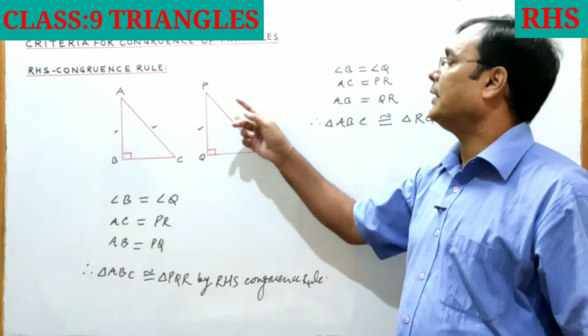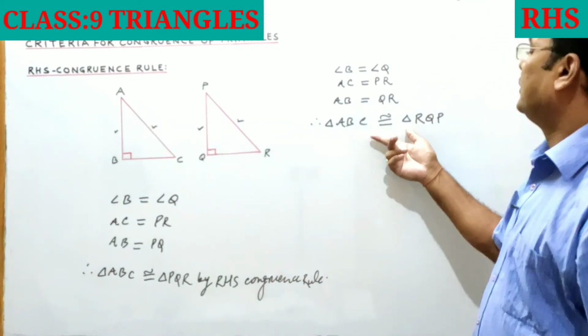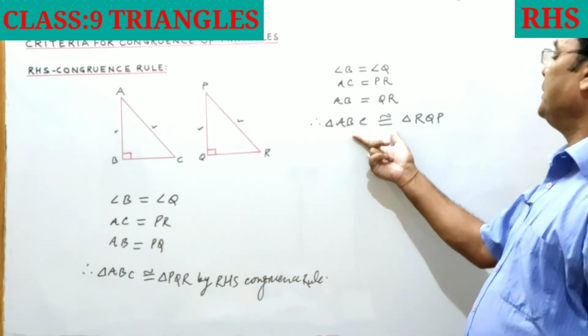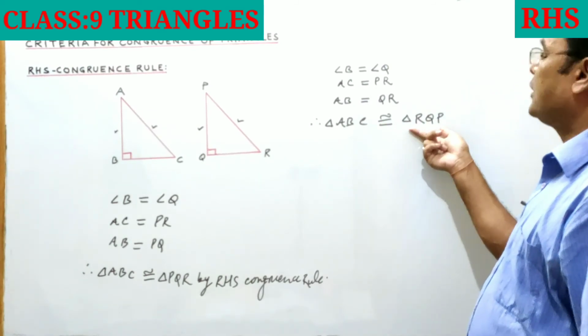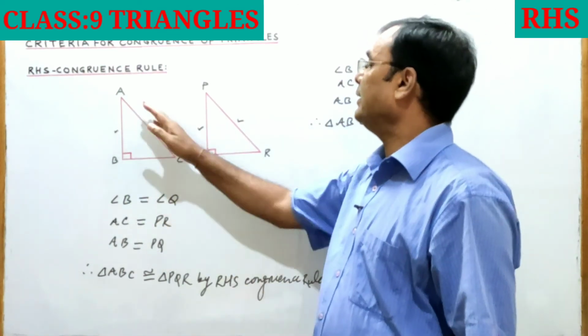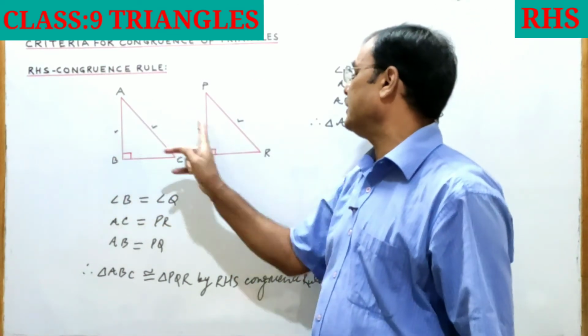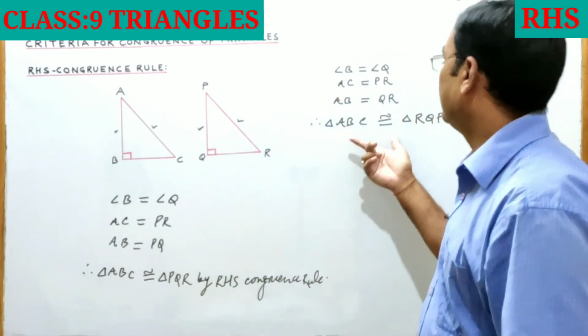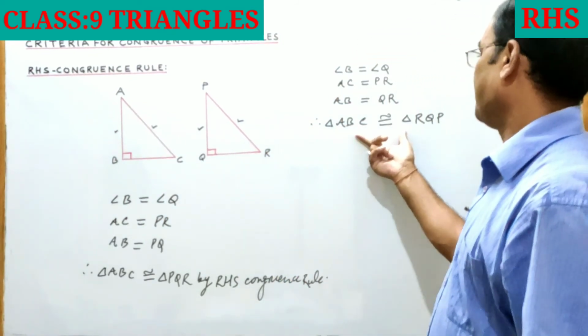So triangle ABC will be congruent to triangle QRP because both are right angle triangles, hypotenuse equal, AB is given equal to QR, so they will be congruent in this pattern.